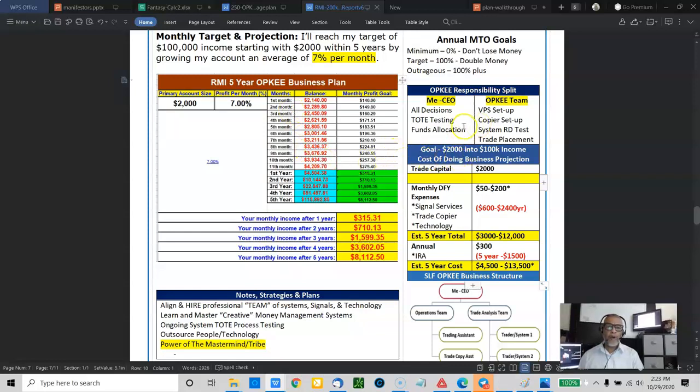And then I just put more information here. What are the responsibilities? Me as the CEO and also my team. Now, this is where most business plans go awry. They don't put expenses on here. My goal is $2,000 to $100,000. Now, what is it going to cost me? What's going to be the cost of doing business if I'm going to stick to this particular plan? Here it is.